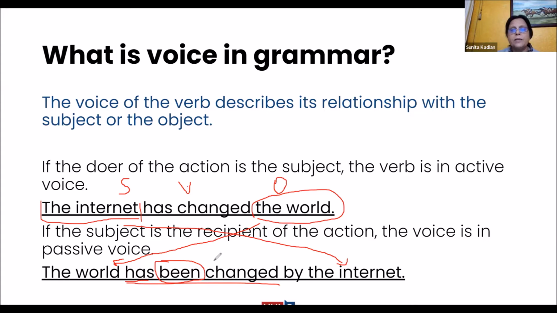So when do you put the sentences in active voice? When you have to emphasize the doer of the action. When do you put them in passive voice? When you have to emphasize the result of the action. So moving forth, we will be writing so many things. There'll be certain sentences you'll be writing in active voice, some you'll be writing in passive voice. All right. So you will require this kind of structure, and how to put things in active voice and how to put them in passive voice.